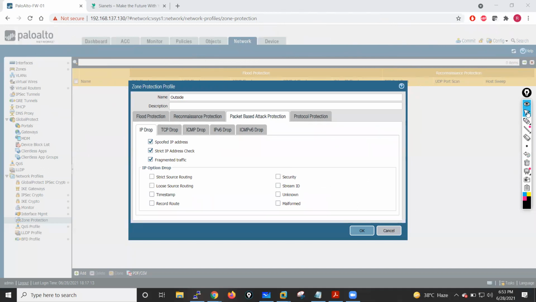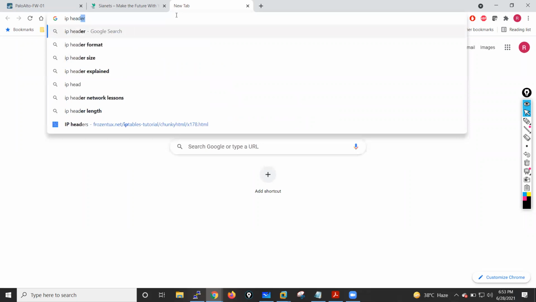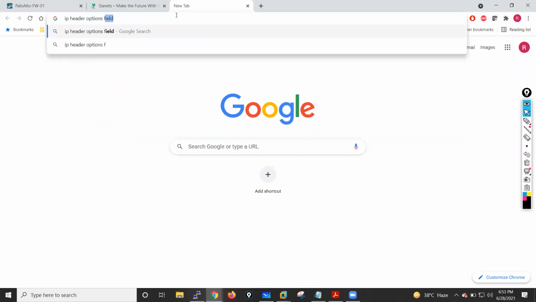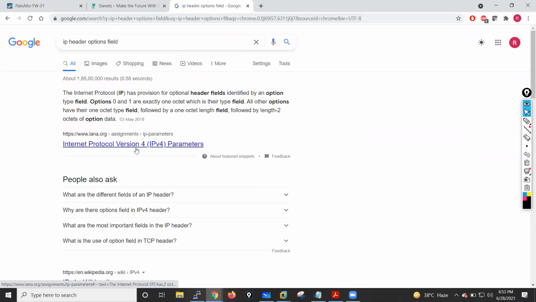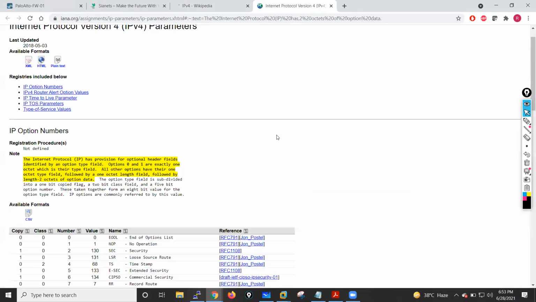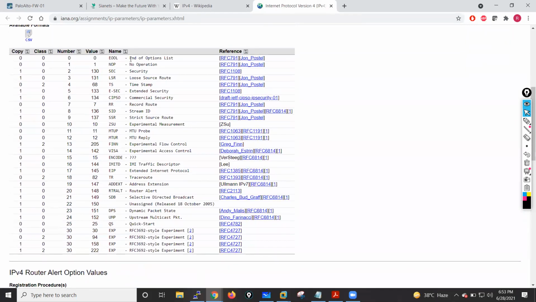If you want to see the IP header optional field, just go to Google and type IP header options field. If you click there, you will see the parameters you have in your IP header optional field. We have security, loose source routing, timestamp, extended security, and record route.